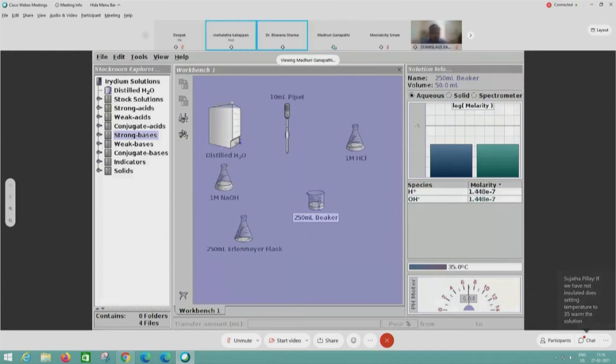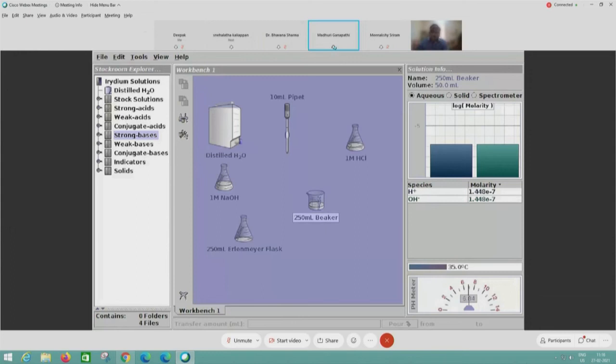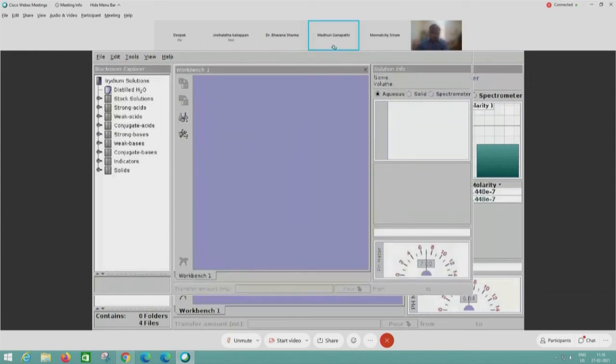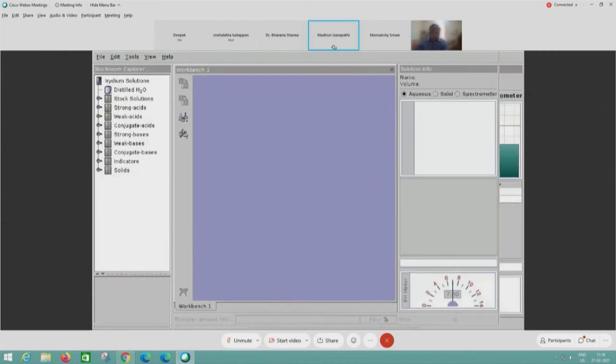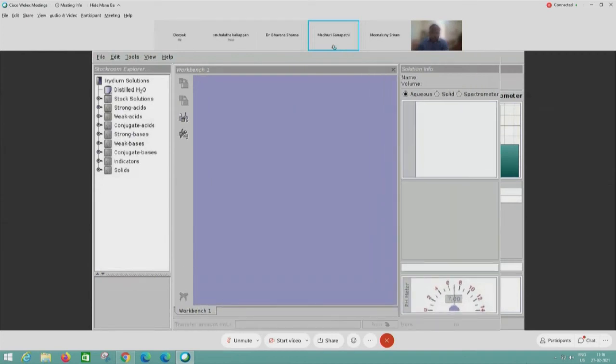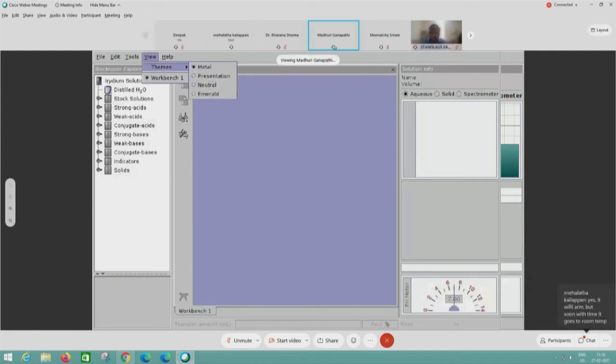When we open the default window, let me close this window and open the default window again. I have to run the terminal every time to open it because I'm using Linux. When I open my default window, the view which is always there is metal view.